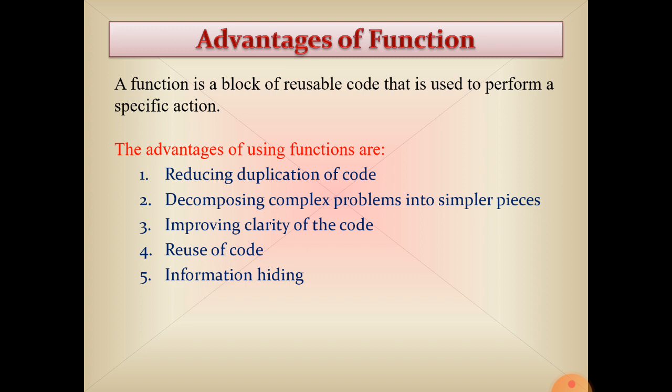Next is improving clarity of the code. Clearly we can know by the block of the code. Each block, set of instructions, will show that this block of the code is performing this particular type of task. So each block of the code will be independent and clearly show that this set of the code performs the particular type of task. So easily each block will be clear.